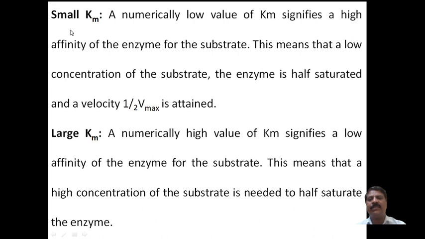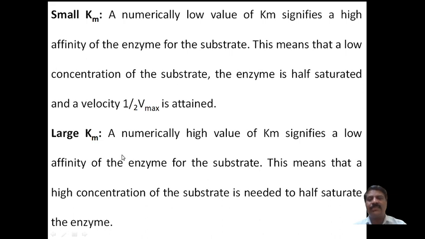Now we come to the significance. First, a small value of Km. A numerically low value of Km signifies a high affinity of the enzyme for the substrate. Km is nothing but the half value. This signifies a high affinity in the enzyme substrate reaction. This means that at a low concentration of the substrate, the enzyme is half saturated and half of the maximum velocity is attained.